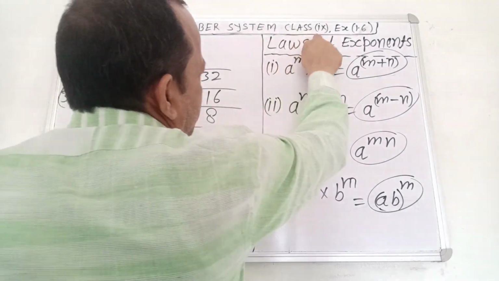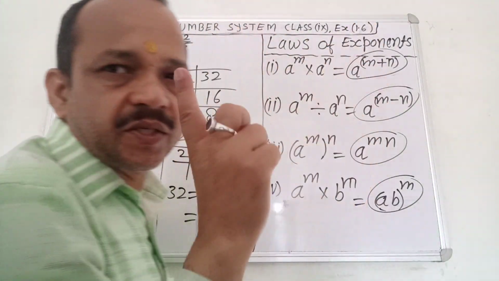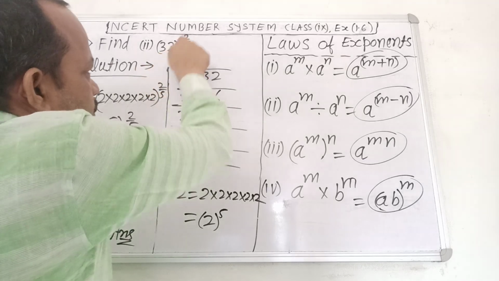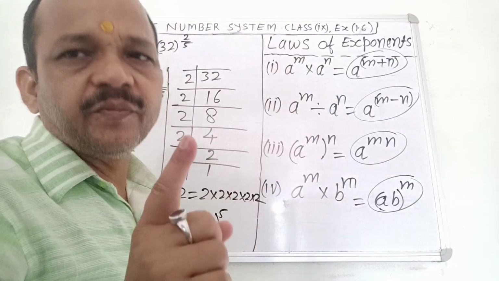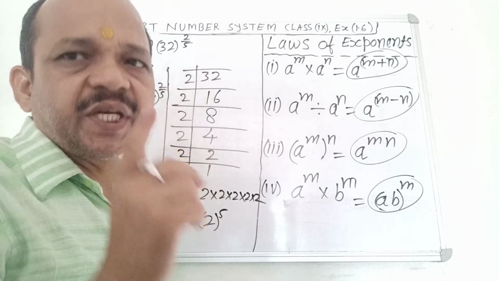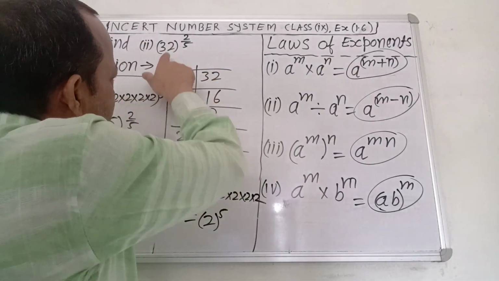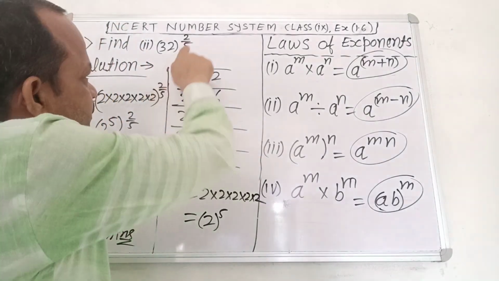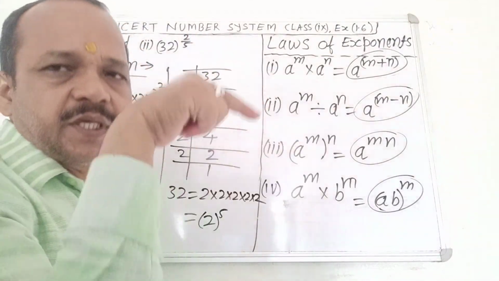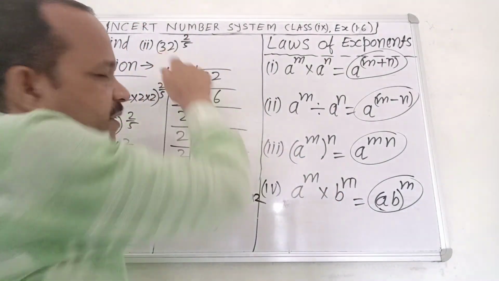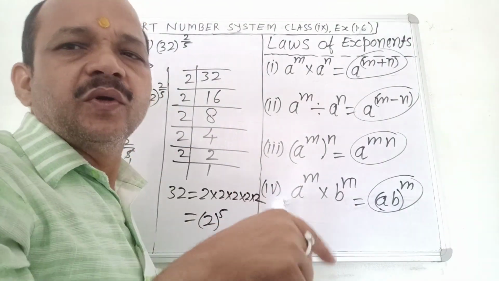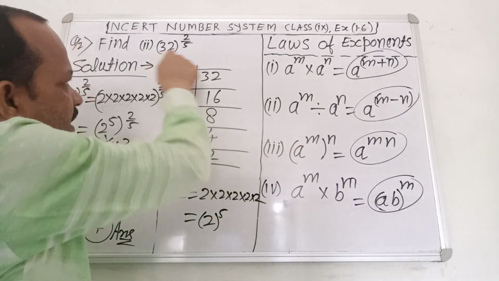NCERT number system class 9, exercise 1.6, question number 2. Find 32 power 2 by 5. It is your question. Find the value of 32 power 2 by 5. Here 2 by 5 is the exponent and 32 is the base. Is it clear? So you factorize 32.